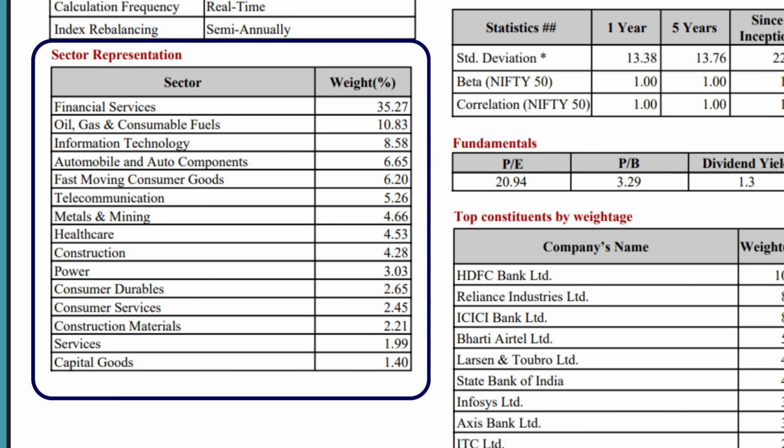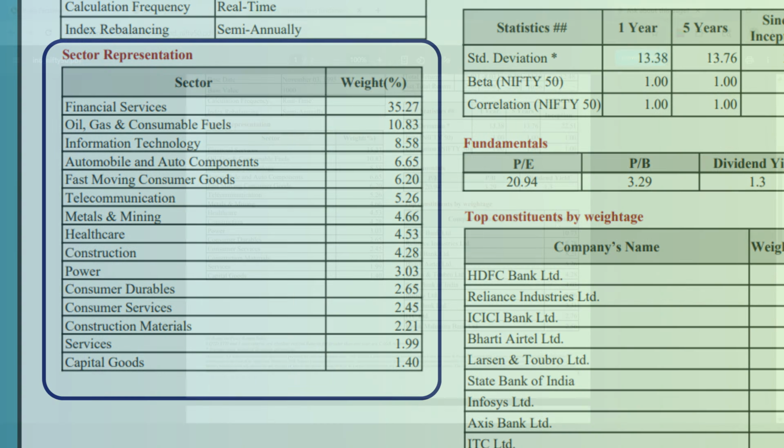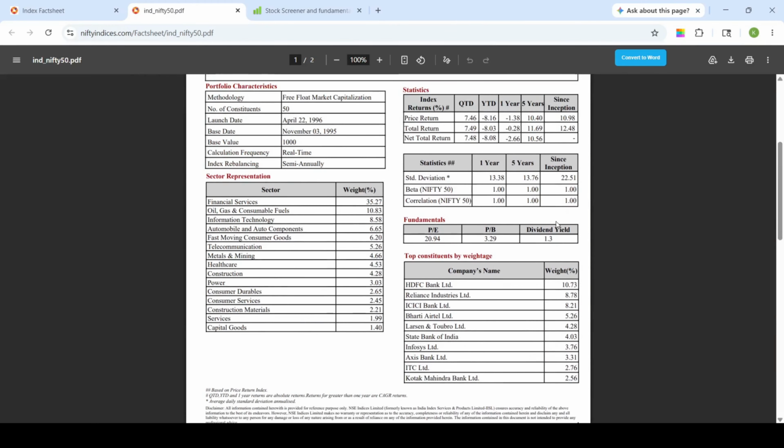Currently, the top 5 weighted sectors in Nifty 50 are financial services, oil, gas and consumable fuels, information technology, automobiles and auto components, and fast moving consumer goods. These sector weightages may change every month and this report gets updated every month. So always use the latest fact sheet.